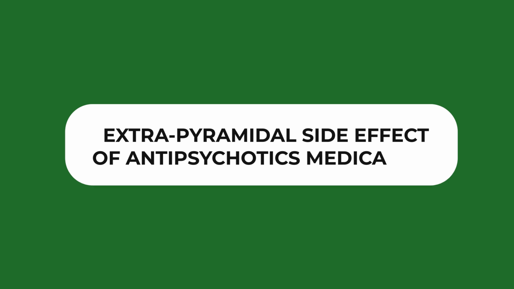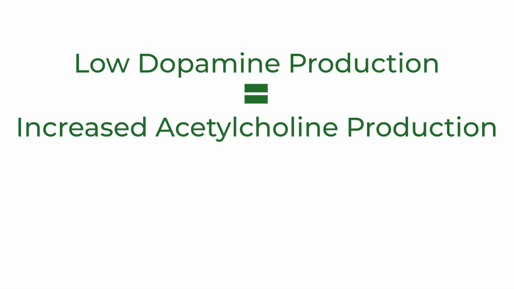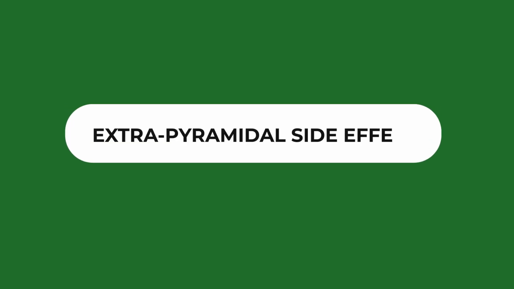Normally, smooth muscles depend on the balance between dopamine and acetylcholine. When a patient is given antipsychotic medication, it blocks dopamine. The moment there is low production of dopamine, there is going to be excessive production of acetylcholine. In the main review, we educate every student that once dopamine is low, acetylcholine is going to be high. The two have what we call an inverse relationship. That is the reason for this abnormal movement, which is called extrapyramidal side effects.